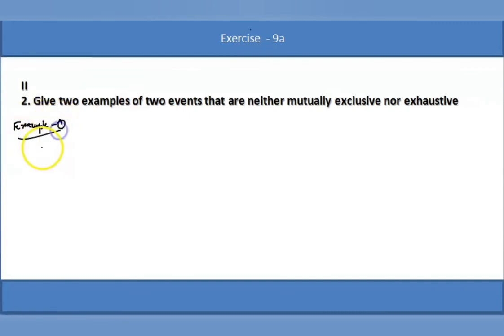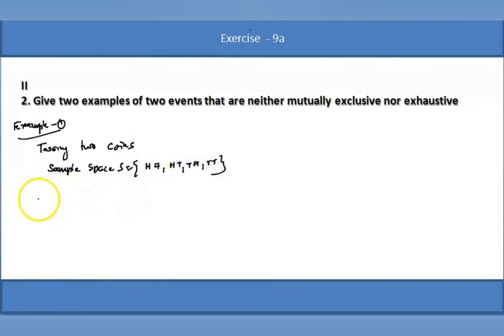Example 1. Tossing two coins is my experiment, in which the sample space S is head head, head tail, tail head, and tail tail. This is my sample space. I consider an event E1 as head head.